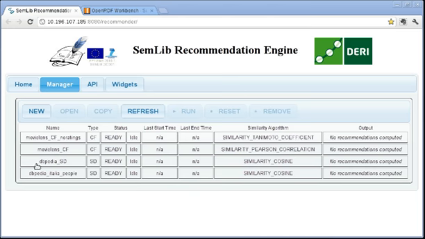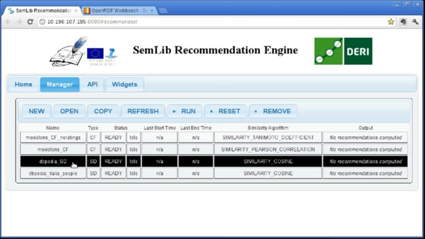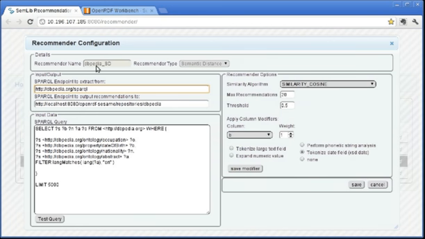In this next example, we will demonstrate how to create a semantic distance recommender within the recommendation engine. This recommender will extract data from the dbpedia SPARQL endpoint at dbpedia.org. We will output the recommendations into our own triple store again, into a repository called dbpedia.